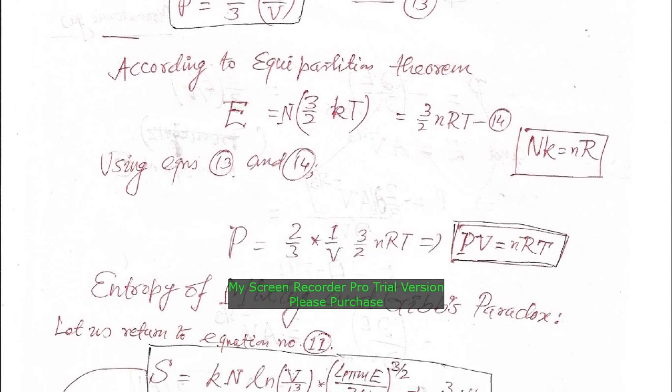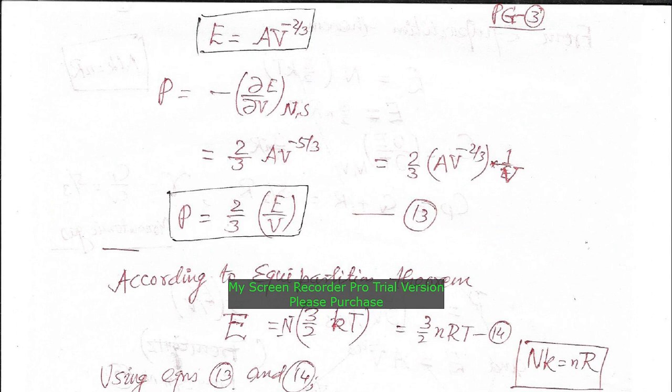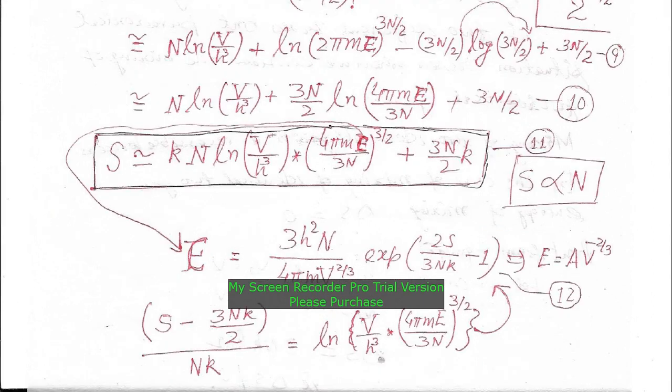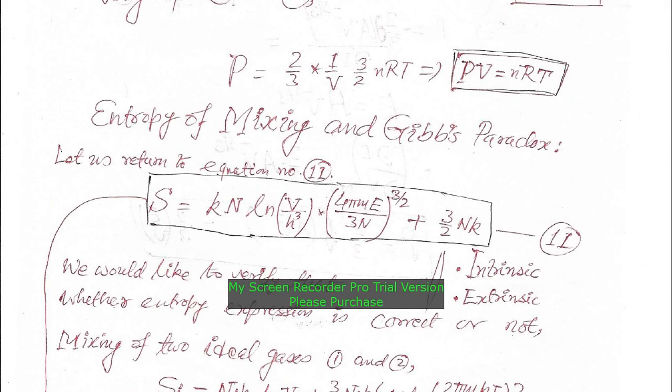So this is fine. In order to verify whether the entropy relation is valid or not, we should see another topic, that is the mixing of two gases, and that will lead to the Gibbs paradox, which we will see in a later class.